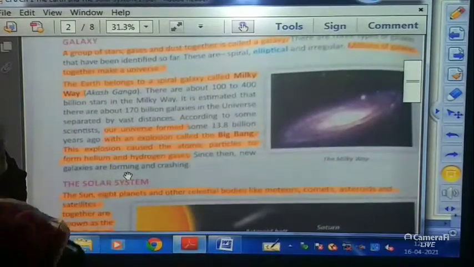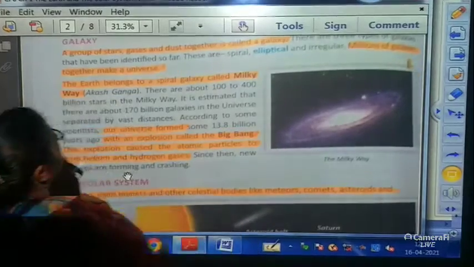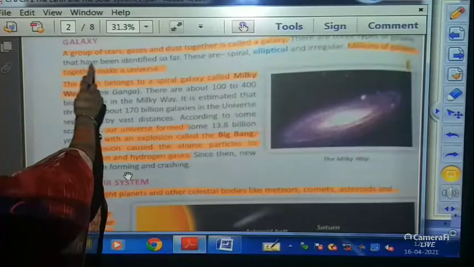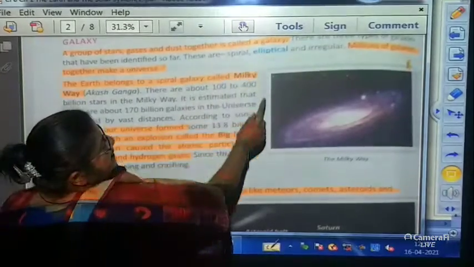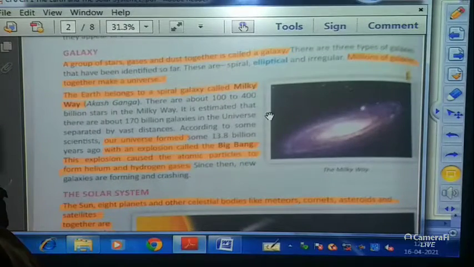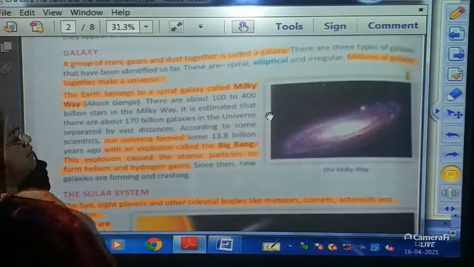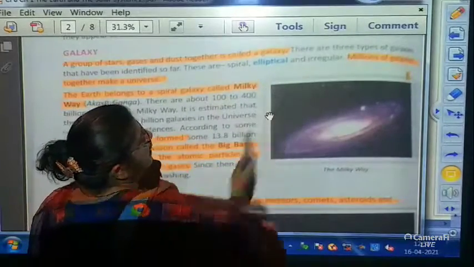Now galaxy. Over here we see a galaxy. This is the Milky Way galaxy. A group of stars, gases and dust together is a galaxy. There are 3 types of galaxy that have been identified so far. These are spiral, elliptical and irregular.